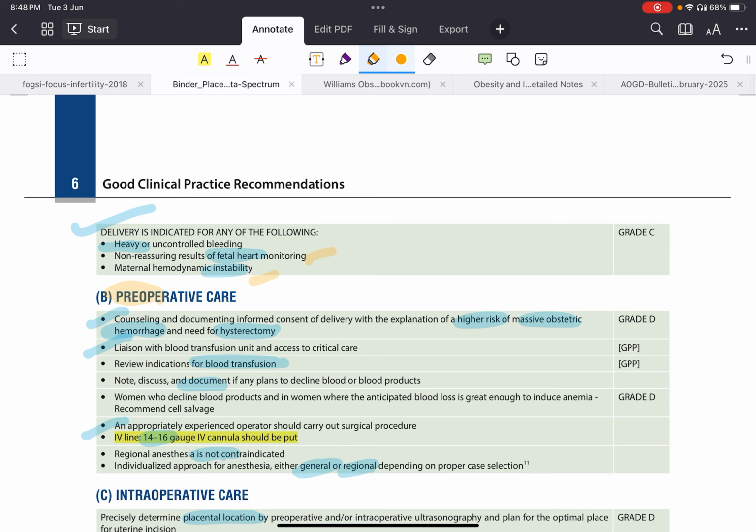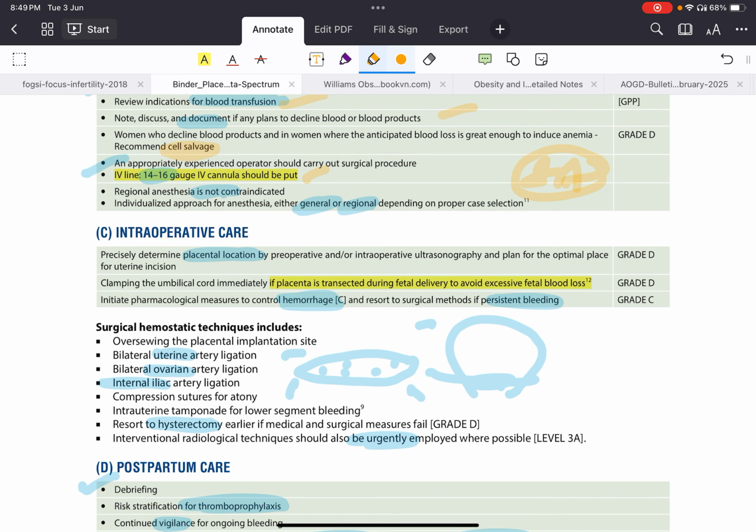Pre-operative, now we are delivering. Now you want to deliver her by cesarean section. What will you do? First, you'll counsel her about the high risk. Tell her there is a risk of blood transfusion and the indications of blood transfusion. If she doesn't want blood transfusion, document that. Then you can tell her there is a cell salvage method. If she doesn't want any other blood transfusion, you can give her blood also. Cell salvage, and you should keep a 14 to 16 gauge IV cannula. Regional anesthesia can be given. Spinal anesthesia also you can do for delivery of placenta previa. Intraoperative care.